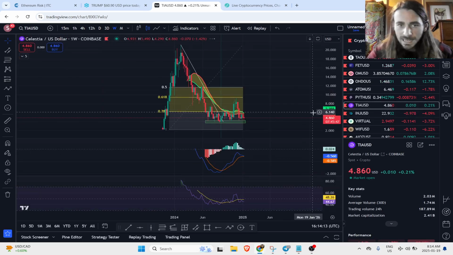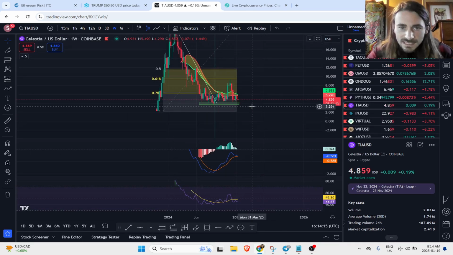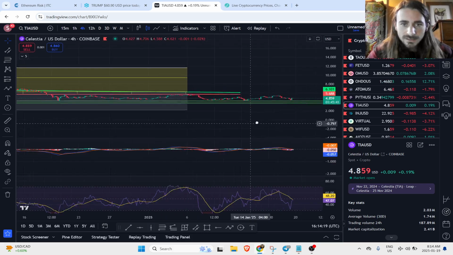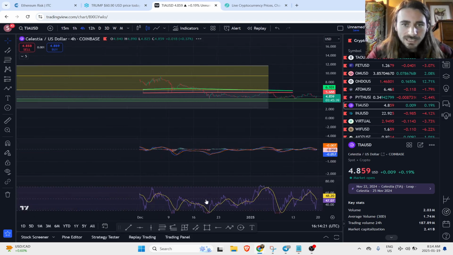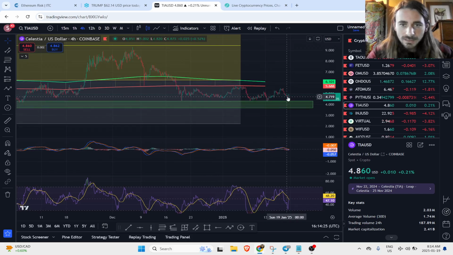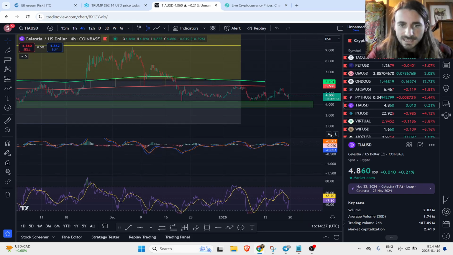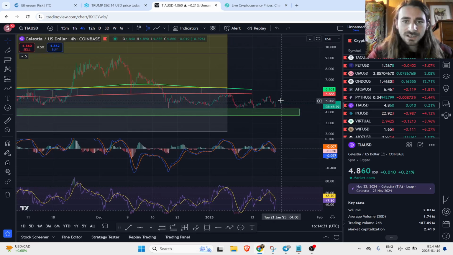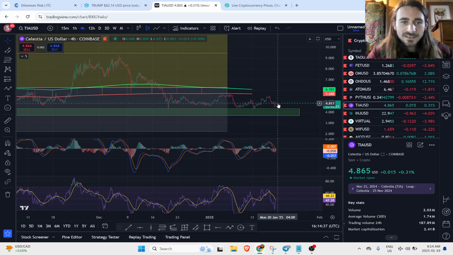We'll take a look at Celestia. Take it on the 4-hour. So again, we're still holding that support. Holding support, higher low, RSI, MACD look good. If you don't have a position on Celestia and you were really wanting one at this time, here's not the worst entry. I would just have a stop loss just below this horizontal support.